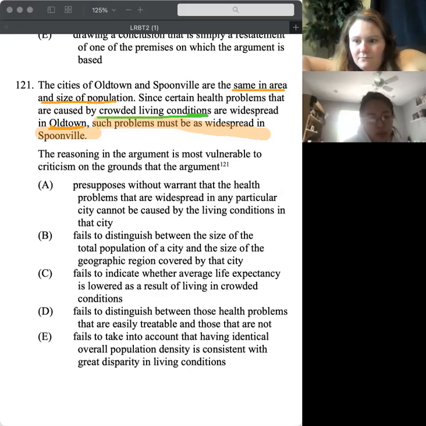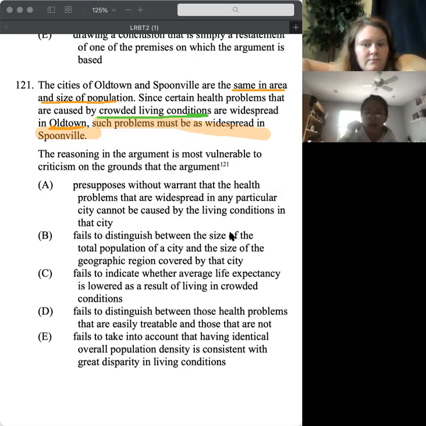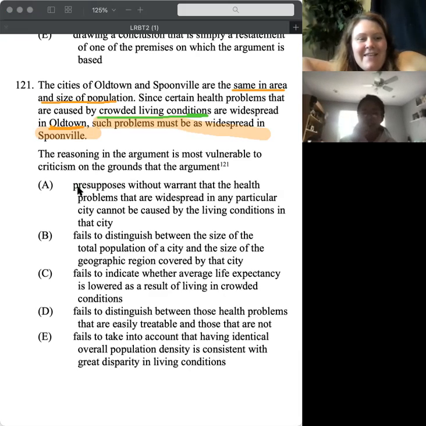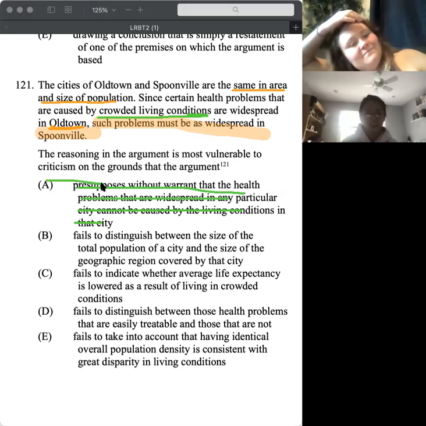Presupposes without warrant that the health problems that are widespread in any particular city could not be caused by the living conditions in that city. That's kind of like saying the opposite. Yes, assuming that the problems are not caused by the living conditions. No, we do not do that.